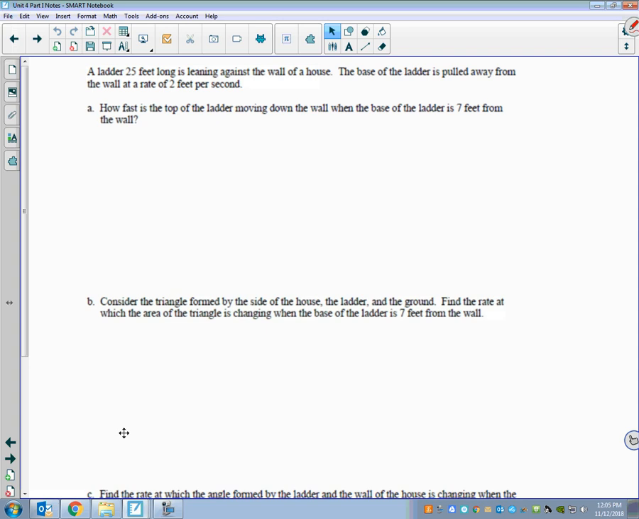hope for the best. So this one says, a ladder 25 feet long is leaning against the wall of a house. The base of the ladder is pulled away from the wall at a rate of 2 feet per second. How fast is the top of the ladder moving down the wall when the base of the ladder is 7 feet from the wall?